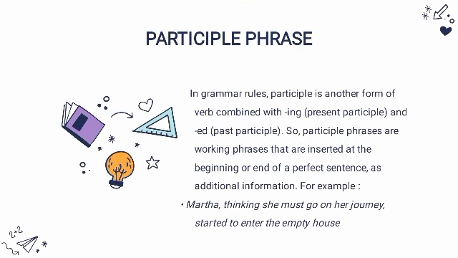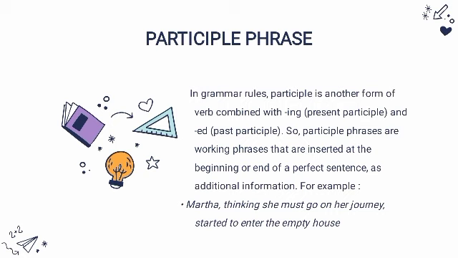The next material is participle phrase. In grammar rules, participle is another form of verb combined with verb -ing or present participle and verb 3 or past participle. So, participle phrases are working phrases that are inserted at the beginning or end of a perfect sentence as additional information.